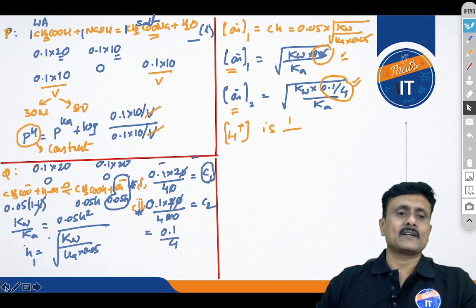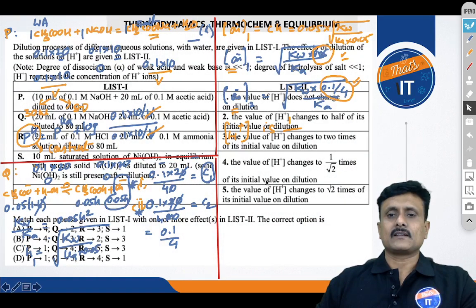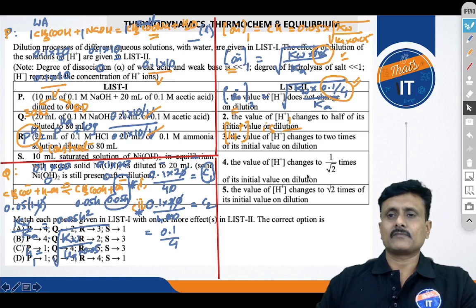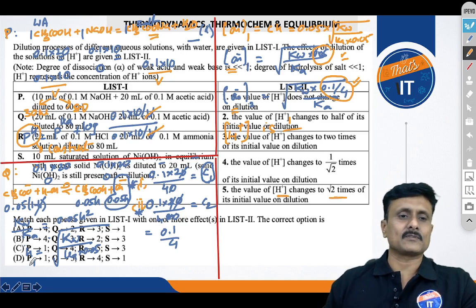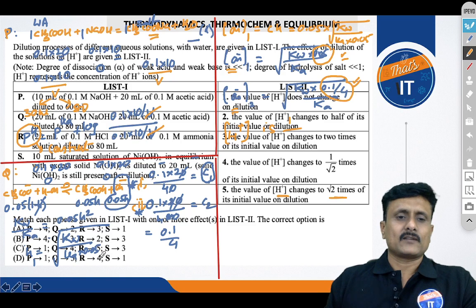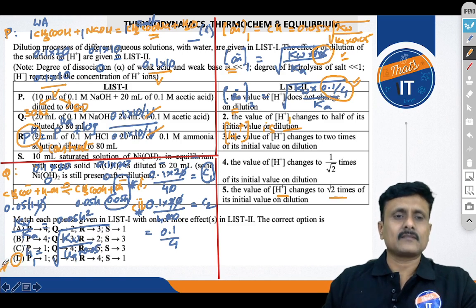So you can go back and check the option that it is root 2 times, right? Root 2 times its initial value. So this fifth option is matching. When you simplify that, you will get root 2 times the initial value. So we got P as 1 and Q as 5. Alright, so this option D is matching.